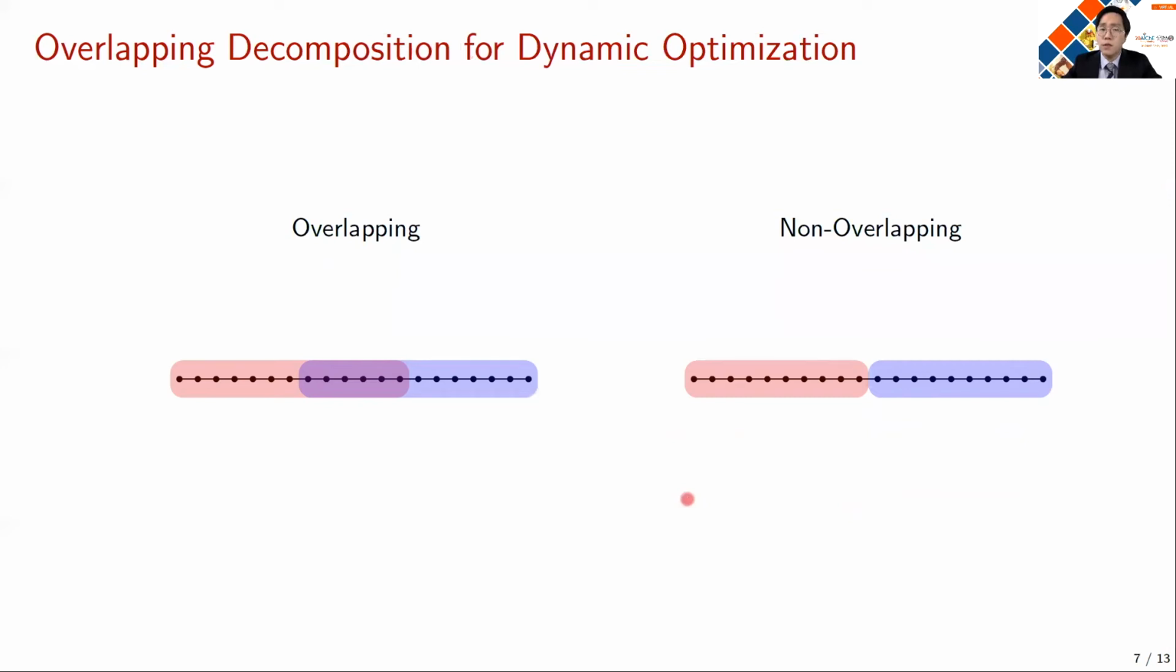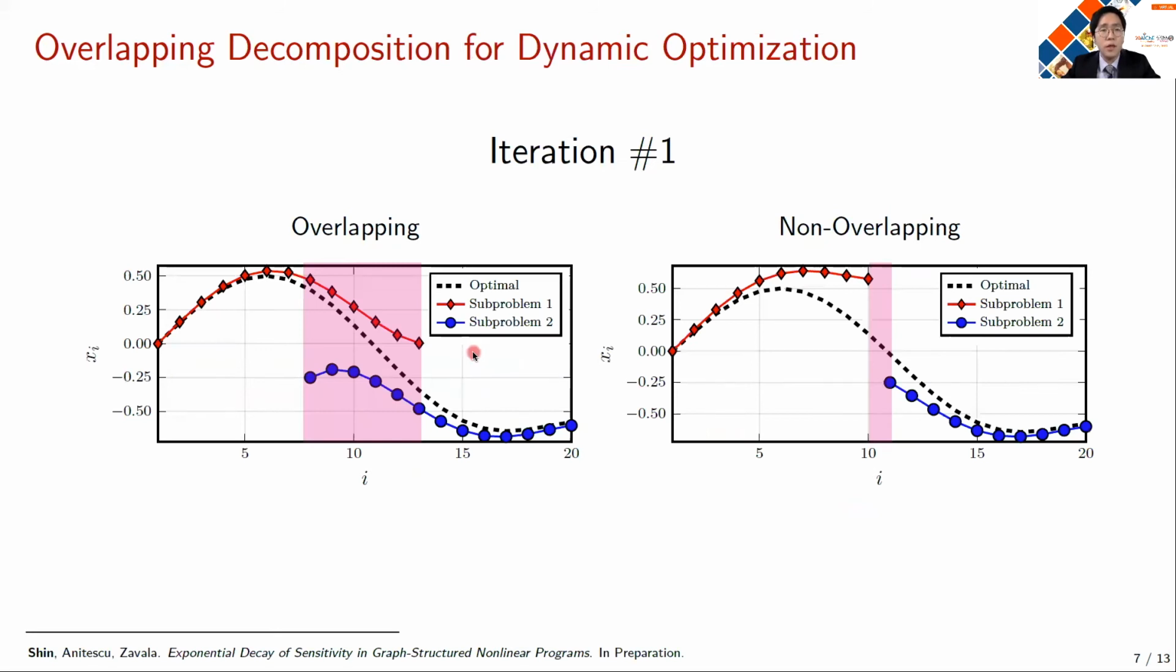And now I'm going to illustrate why overlap is allowing fast and robust convergence. Here we consider a 20-node dynamic optimization problem. For this example, we're going to apply overlapping Schwarz, and for the other example, we're going to use the non-overlapping decomposition. And now let's see what happens in the first iteration. Here we plotted the solution x against the node index i, and the optimal solution is represented as the black dashed line, and the subproblem solutions are represented as the colored lines.